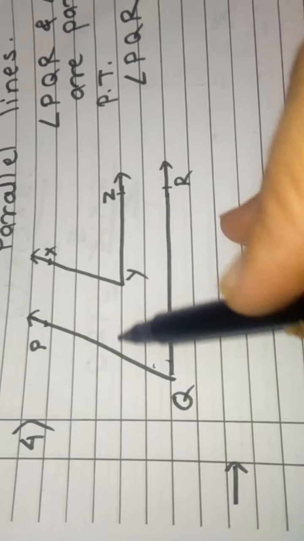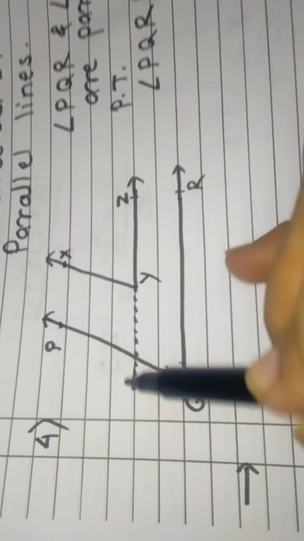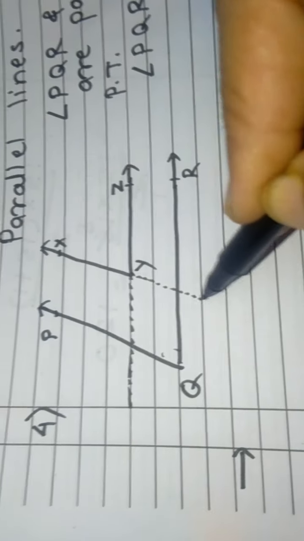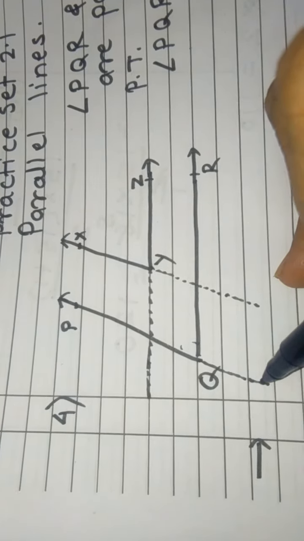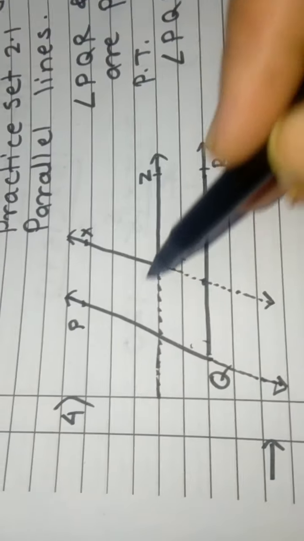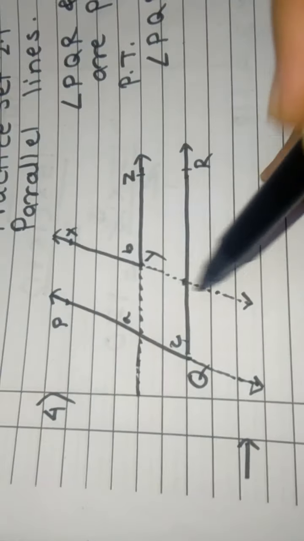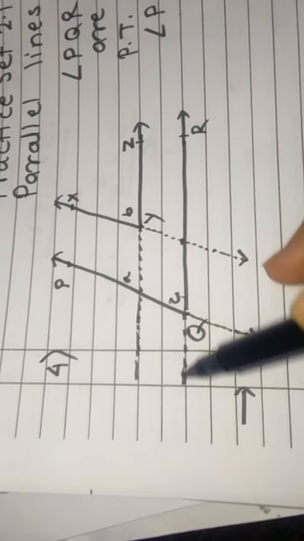To prove this, we will do some construction in the figure. Expand this line, also expand line XY and line PQ. Okay, give the name to this angle. We will give the name XYZ, A, B and C. Okay, we have expanded the lines of the angle.